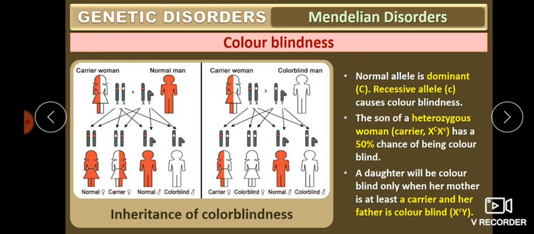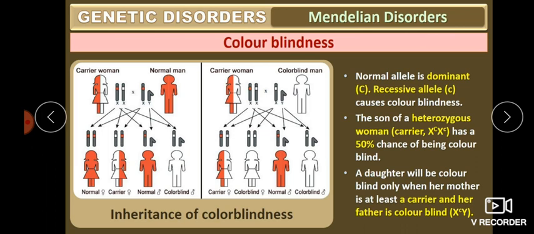A daughter will be colorblind only when her mother is at least a carrier and her father is colorblind. So a daughter can also get color blindness when the mother is a carrier, that is heterozygous, and the father is an affected person. Then only the daughter can have the colorblind problem.